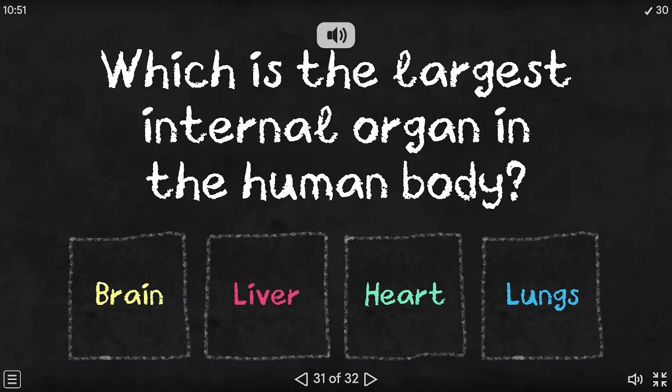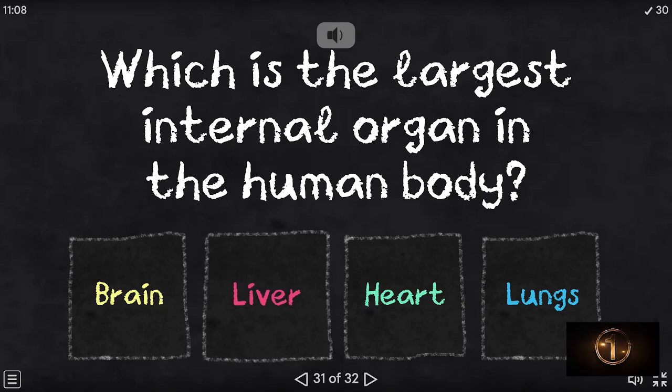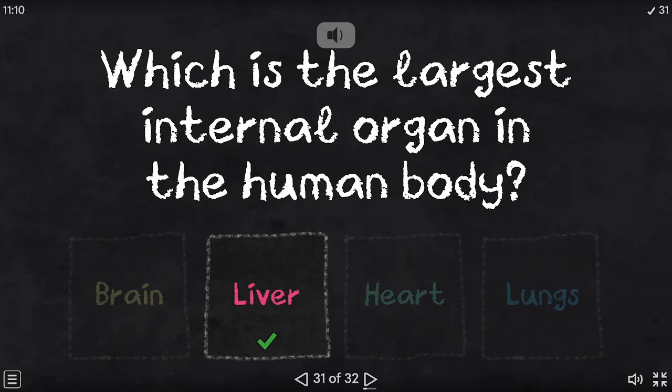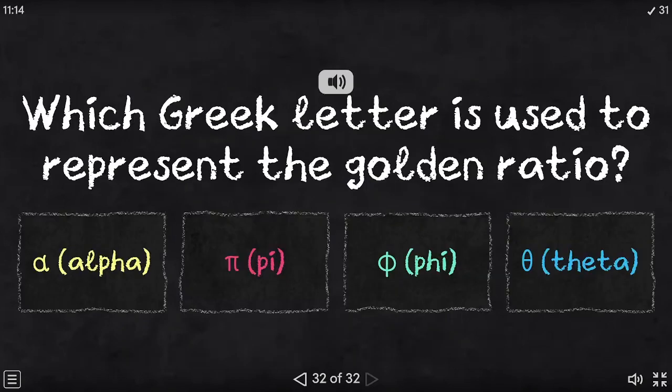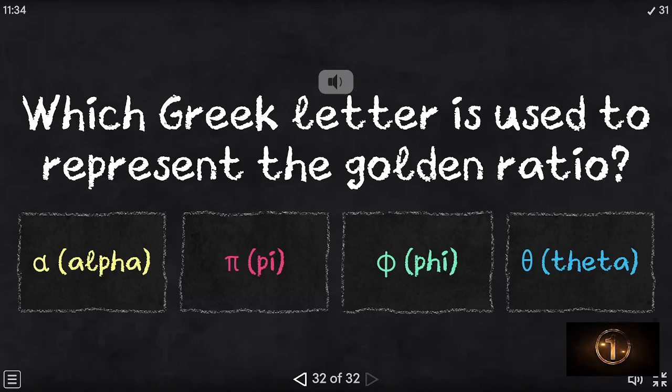Which is the largest internal organ in the human body? Brain, liver, heart, lungs. The correct answer is liver. Which Greek letter is used to represent the golden ratio? Alpha, P, Phi, Theta. The correct answer is Phi.